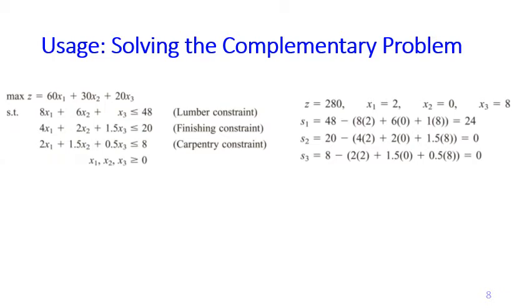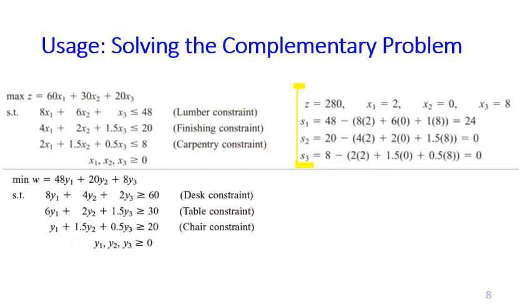Okay, let's do this with the Dakota problem. So given the primal LP for Dakota and the optimal solution for the primal Dakota problem, we're going to solve the dual problem. Okay, so this is the dual problem for Dakota, and then we're going to use complementary slackness.